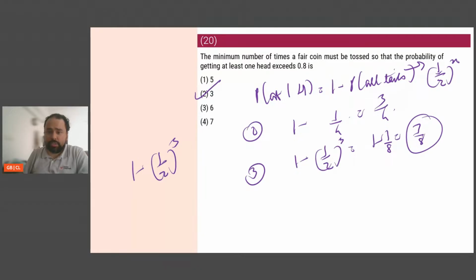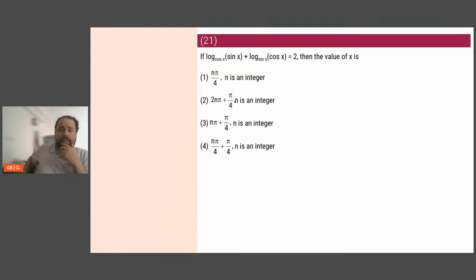Clear? Thanks for the CCs, guys. Good to see that you all are there. Good to see you all are understanding this.